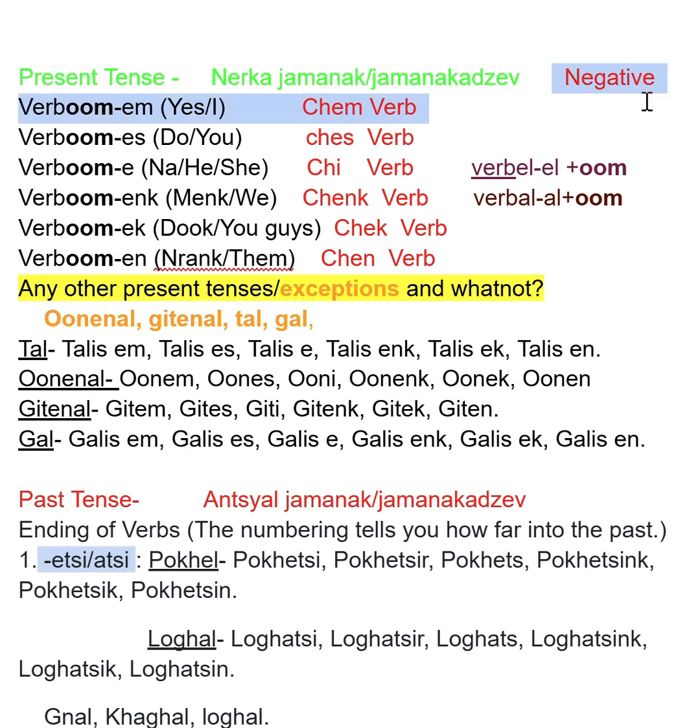Now, the negative. So this red part right here. The negative is when you're saying not. In order to do this, you say chem in front of the verb, and then you say the rest of it. So yes, chem berum. It's pronoun chem berum. You don't add this M part anymore. But the chem, ches, chi, chenk, chek, chen, that goes after the pronoun. It doesn't go at the end, after the verb, like these ones do.